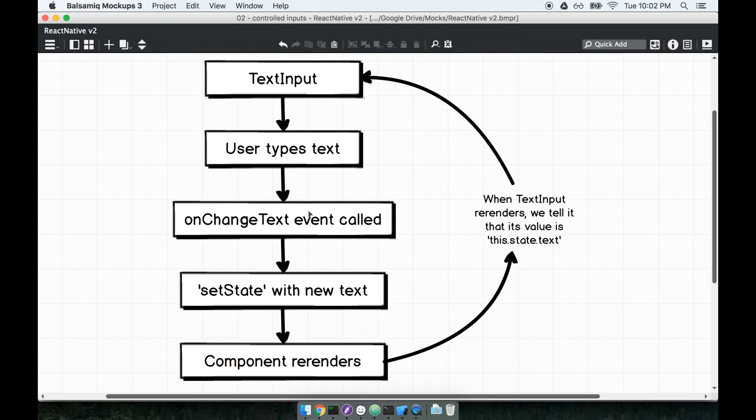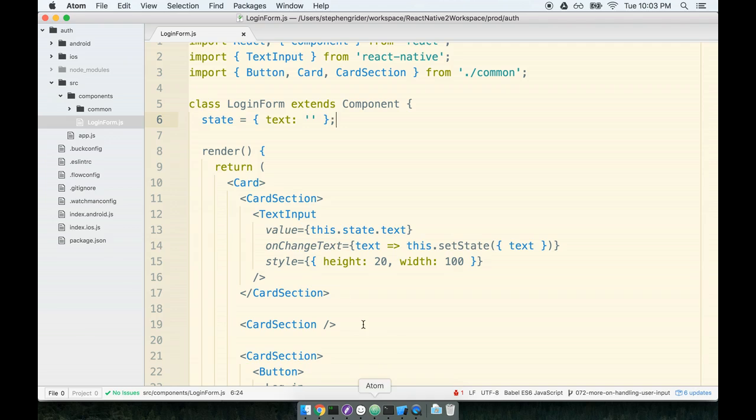Whenever the user enters text, that onChangeText event handler is called. We added a prop to that text input of onChangeText, and we passed it a function. That function gets called whenever a user types something into that input, and it gets called with the text that the user just added. That's not the weirdest thing in the world, right? We added a callback function. This fat arrow function is going to be called whenever a user types inside that thing, and it gets called with the text that the user added.